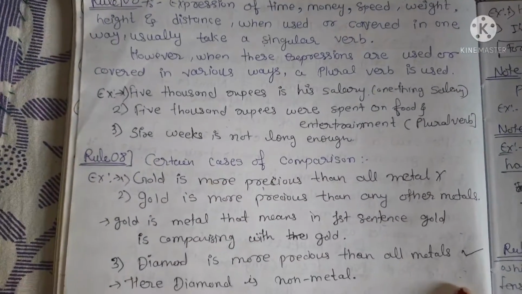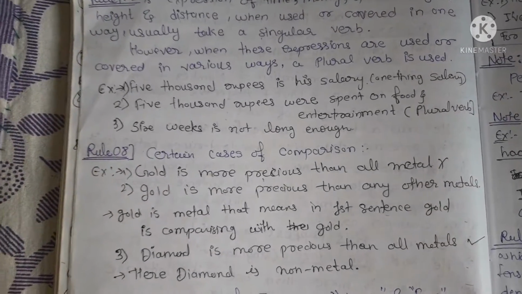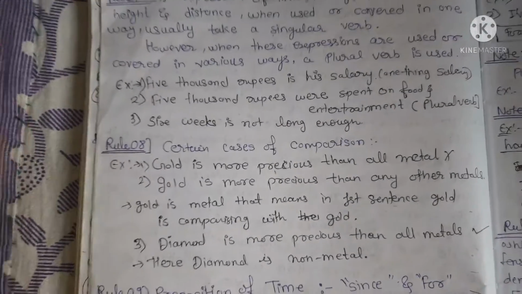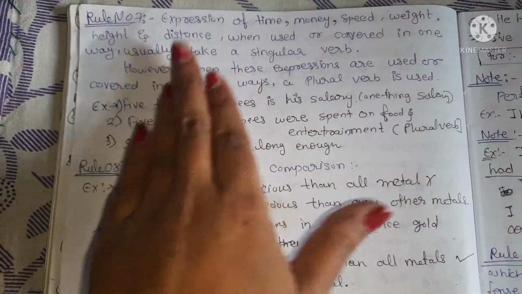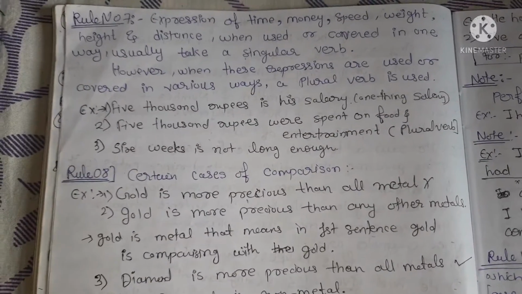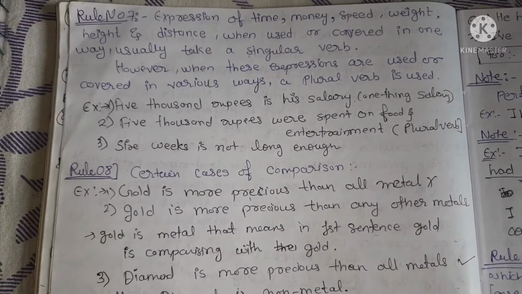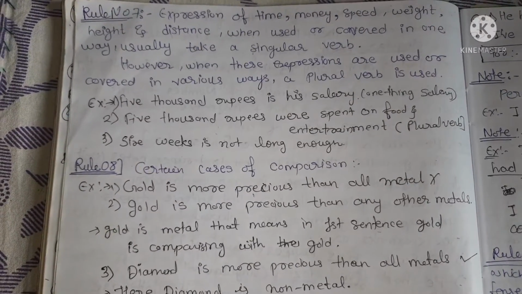6 weeks is not long enough. They are just saying that this week is singular, meaning it's not long enough. Okay, understand? Whenever these expressions are used for a single thing, then we use a singular verb. And whenever these things are used for many terms and many subjects, like food, entertainment, etc., we have to use a plural verb.